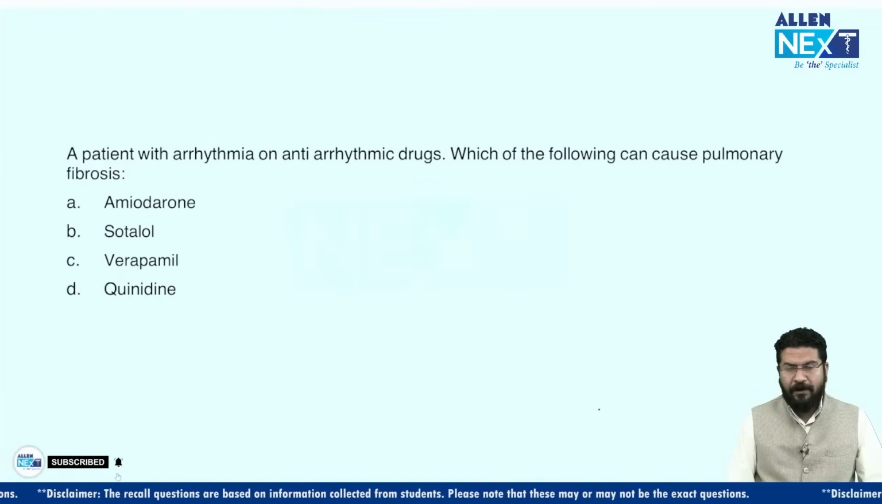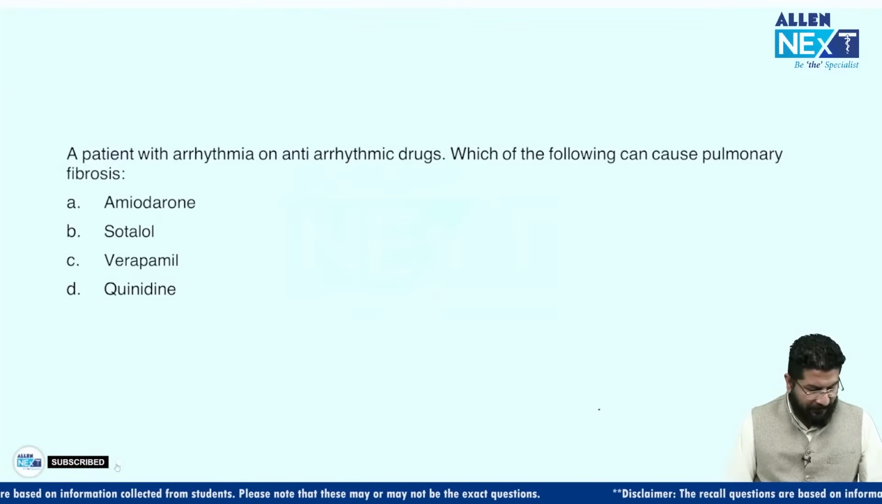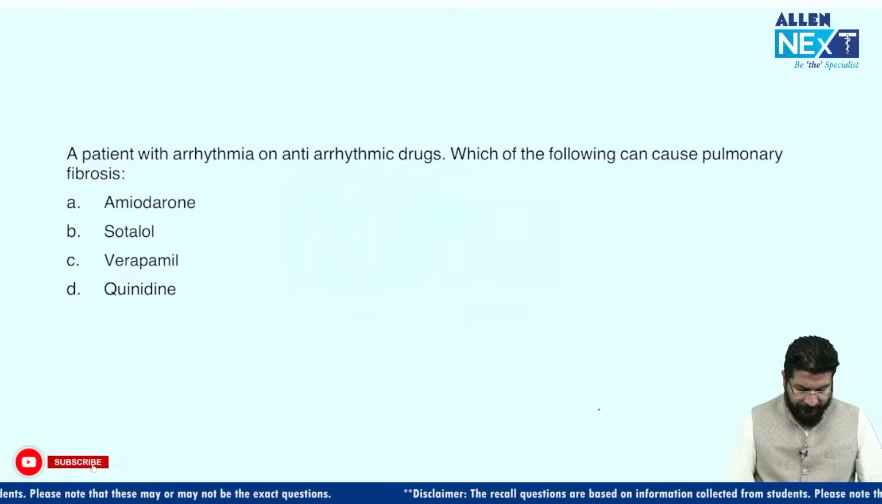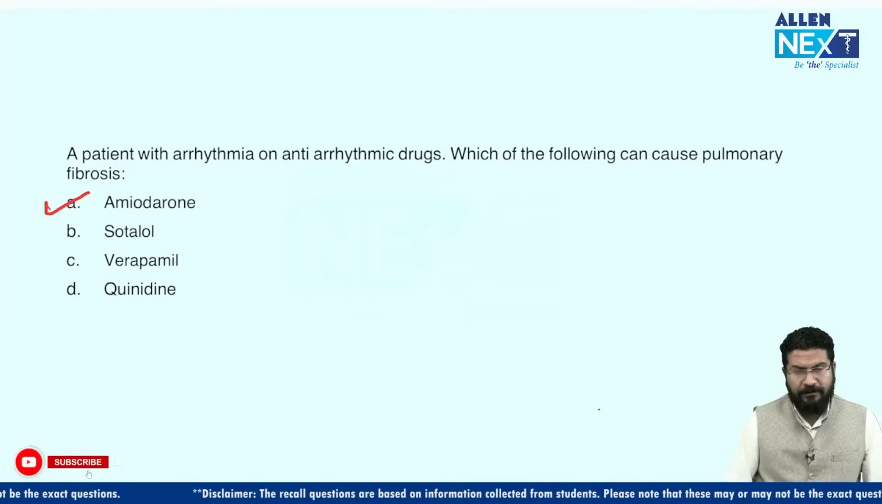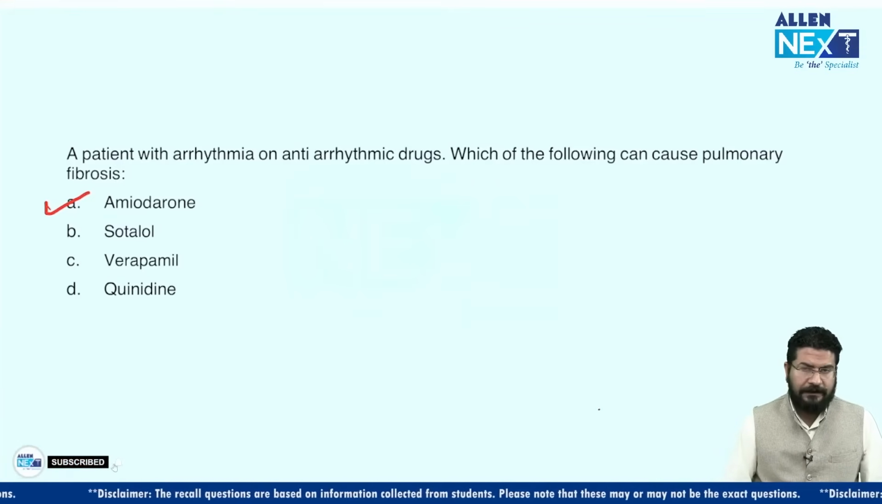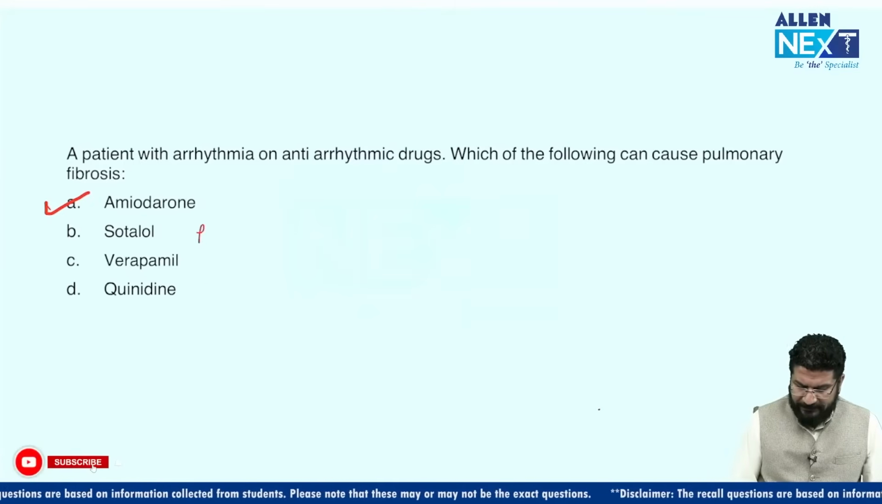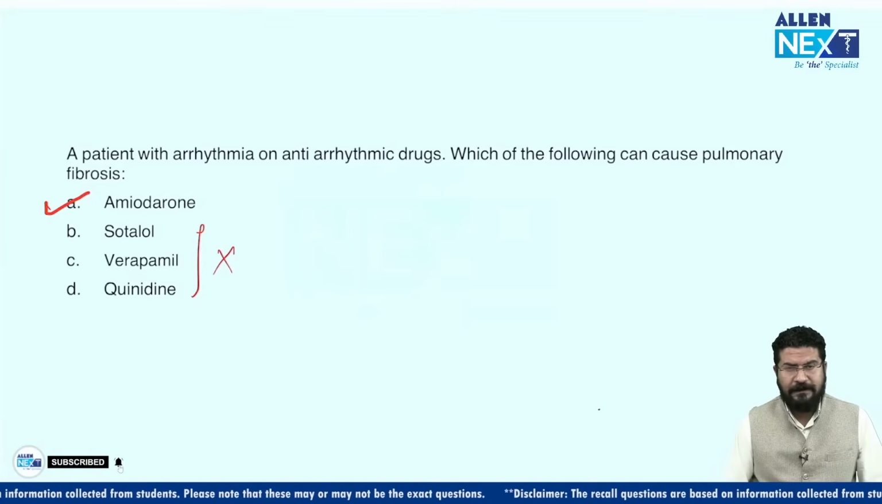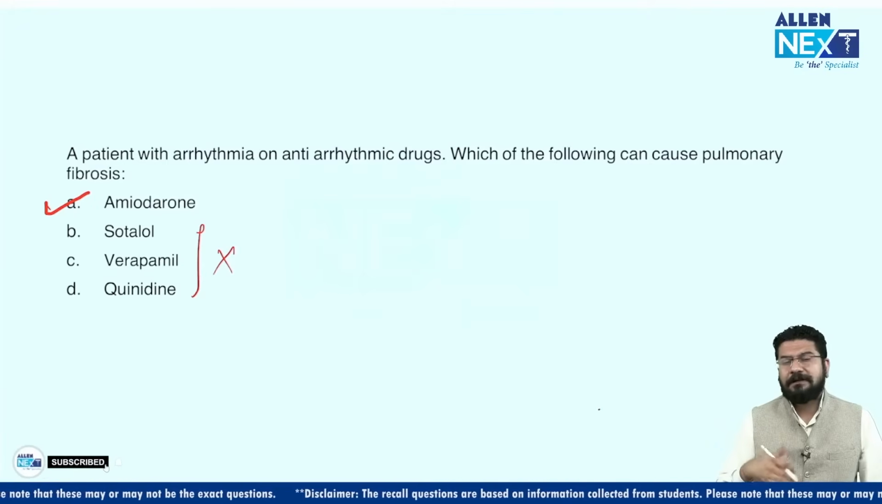Okay, coming to the next one. A patient with arrhythmia on antiarrhythmic drugs. Which of the following can cause pulmonary fibrosis? Again, a pharmacology overlap with a medicine question. So what do you think? The answer is amiodarone. Amiodarone, bleomycin, busulfan, these are a few drugs known to cause pulmonary fibrosis, right? Sotalol, verapamil, quinidine are not causing any type of pulmonary fibrosis. Another side effect of amiodarone you should know is that it also causes thyroid dysfunction.